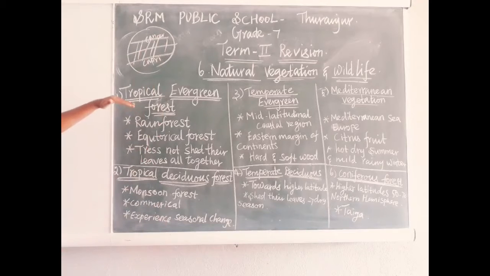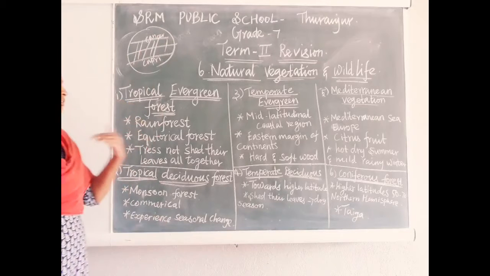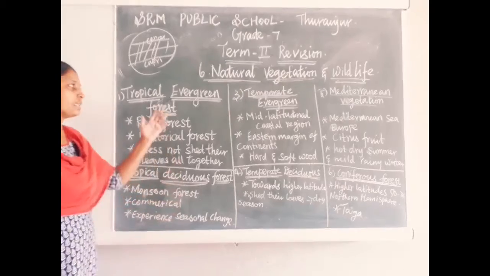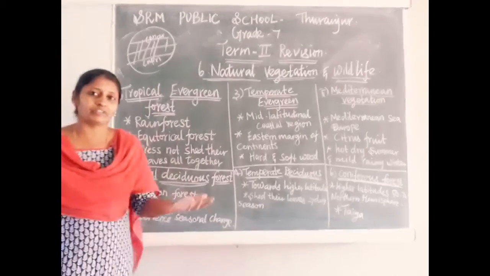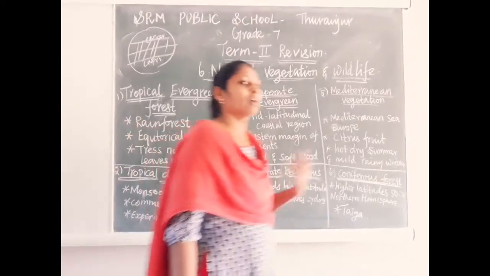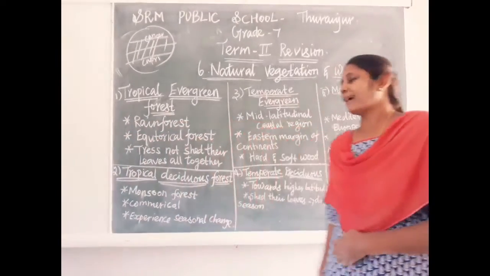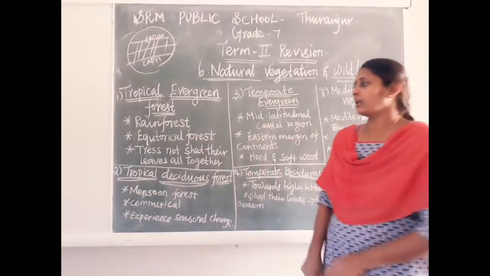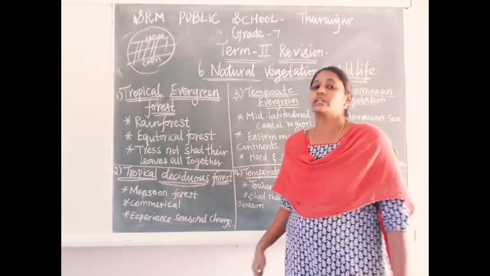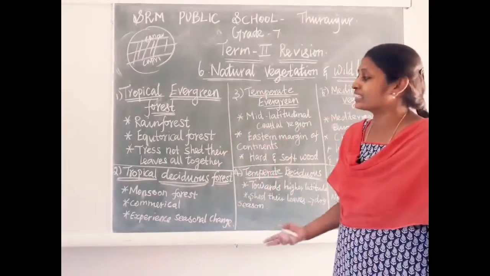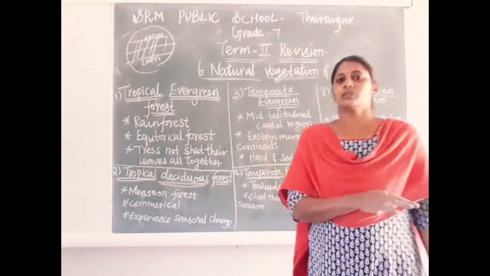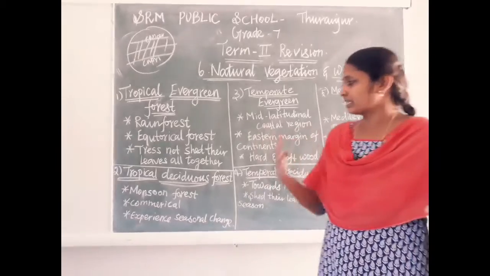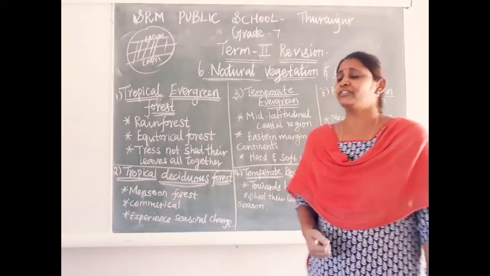In that region we have different types of forest. One is tropical evergreen forest. This forest is also called rain forest. Why? Because this area receives plenty of rain, on the maximum number of days. It is also called equatorial forest and evergreen forest. All 365 days this forest looks green in color. That's why it is called green forest.